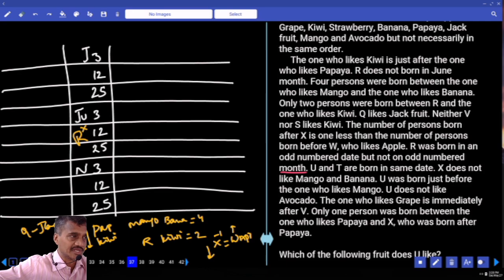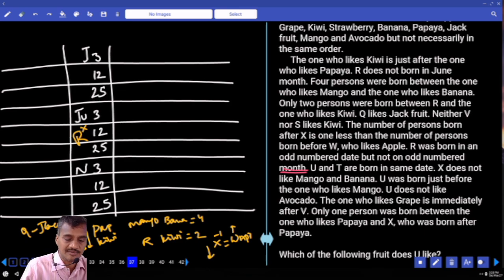The second month, February, is even. The third month, March, is odd. The fourth month, April, is even. So Jan, March, May and so on are odd, and Feb, April, June and so on are even. But not on an odd numbered day of a month.